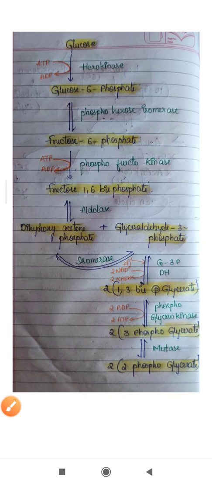So this 2-phosphoglycerate will be converted to 2-phosphoenol pyruvate by the enzyme enolase. Here the enol group is formed in the phosphoenol pyruvate, so there is a removal of water molecules that takes place in this reaction.